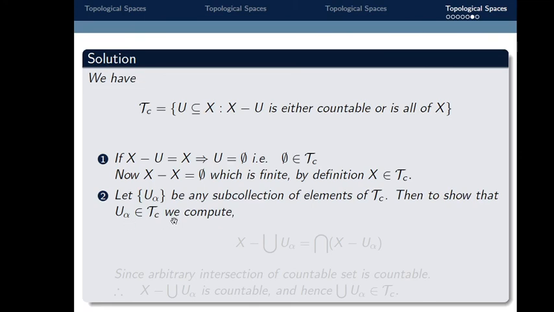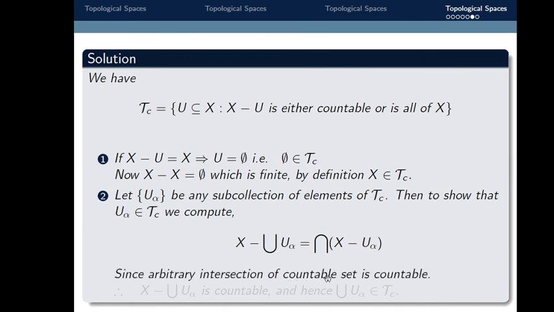The union of u alpha belongs to tau c whenever x minus the union of u alpha is countable or all of x. So we take x minus the union of u alpha. Again, as in the earlier example, this difference is equal to the intersection of x minus u alpha.